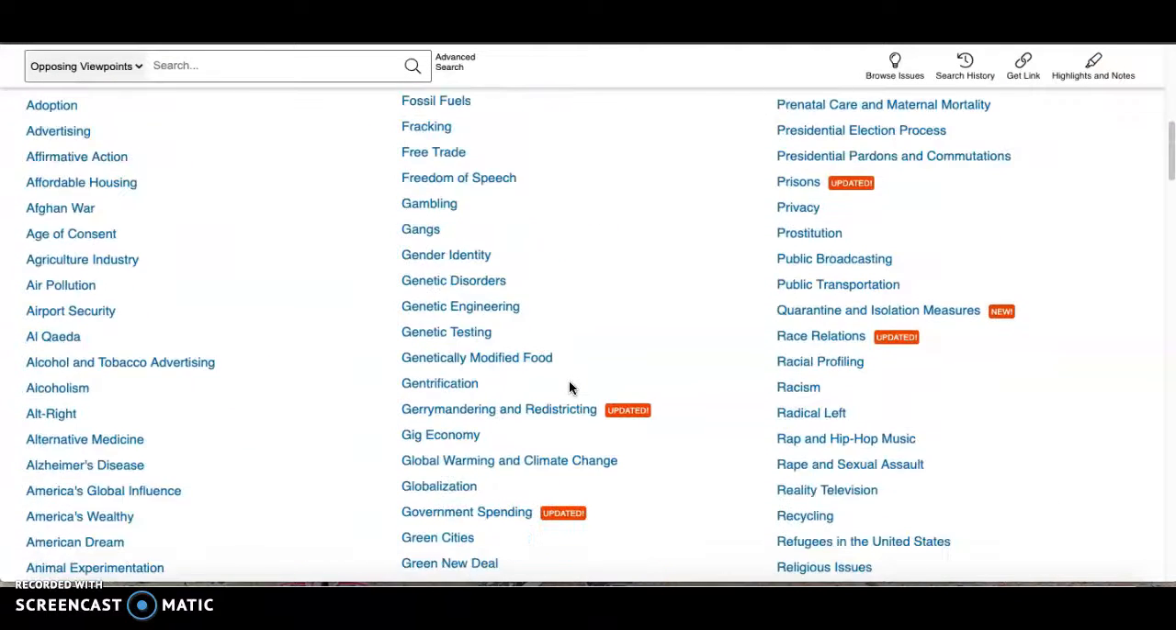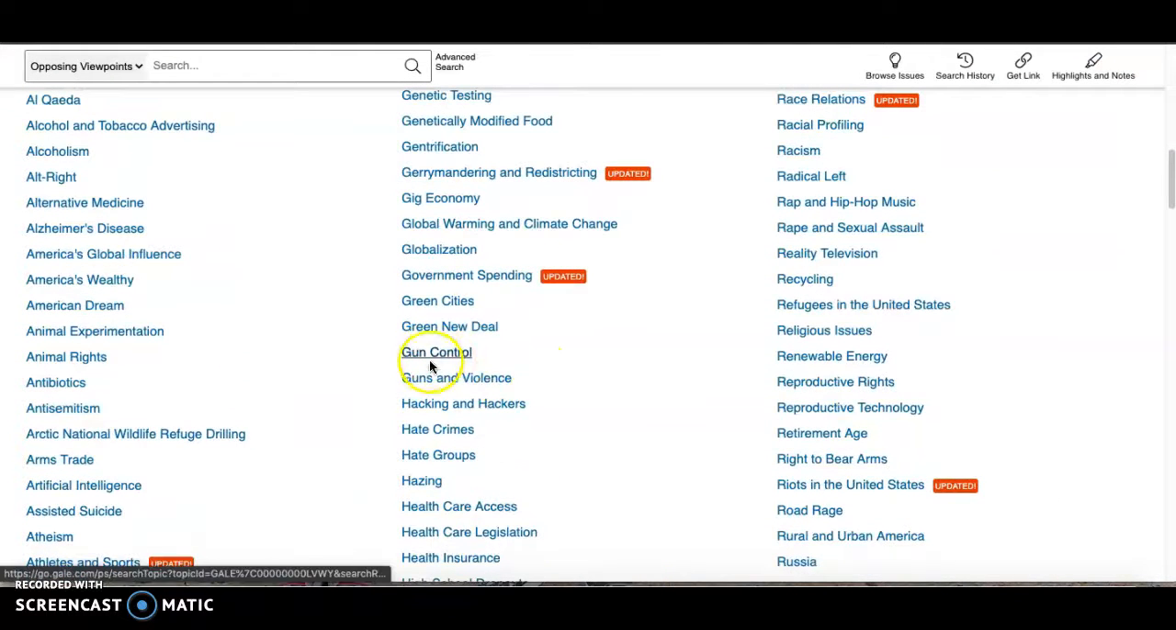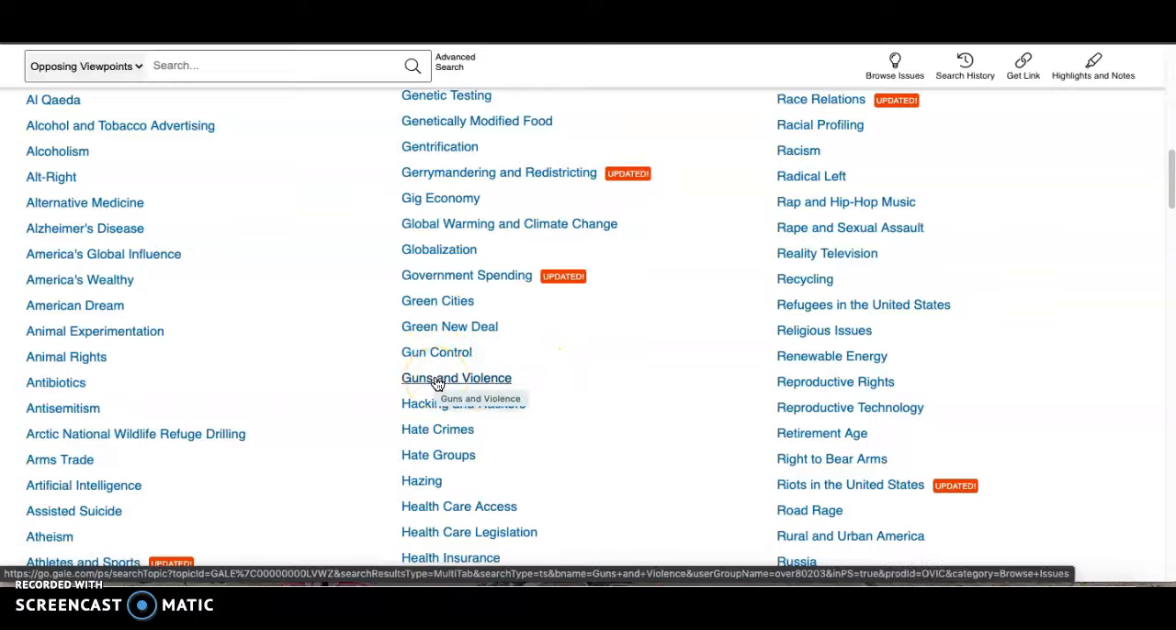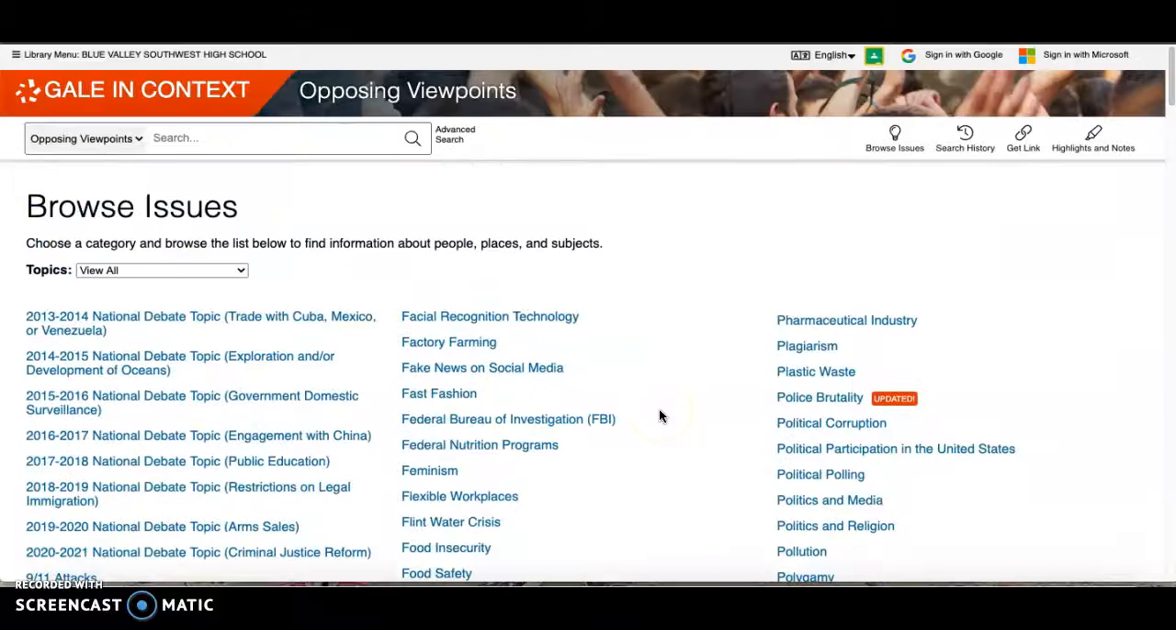Let's look at G for guns. Gun control, guns and violence. I would say that those might be the same way of looking up something different. As you can see, just from sort of viewing me go through this process, it's not super clear cut. I think that sometimes thinking about synonyms that might be used for the same thing would be really helpful. I'm here for you if you need any help with Opposing Viewpoints.